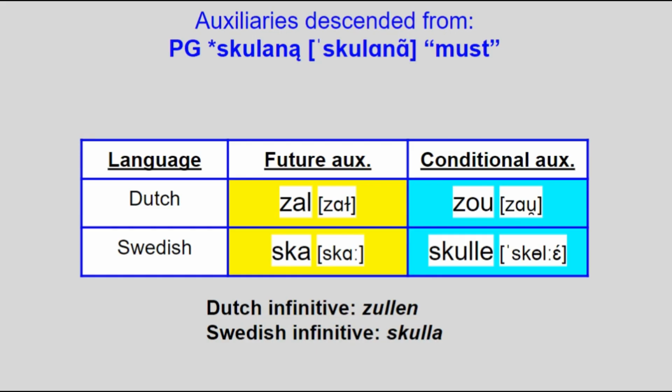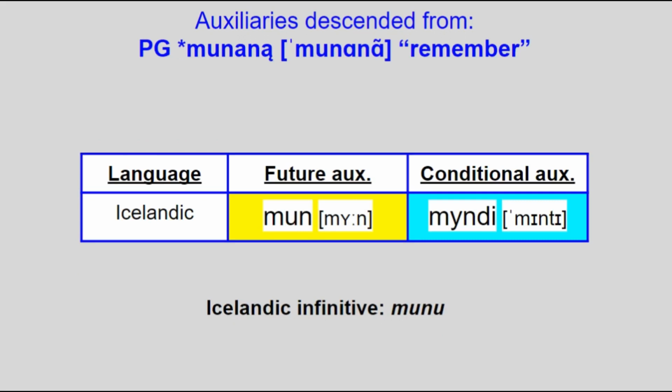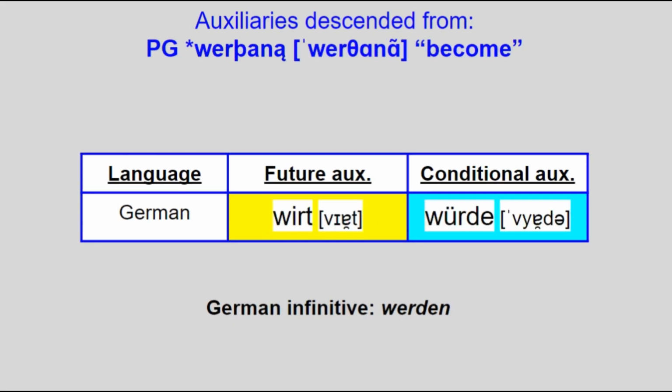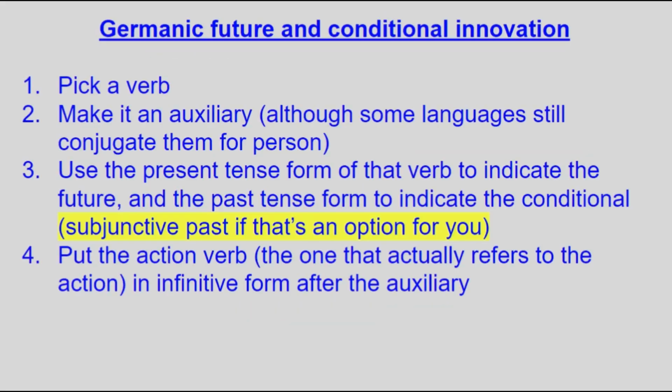For the other sources of the auxiliaries, Icelandic uses munu, which is descended from munanan, which meant remember, and German uses werden, which is descended from wirthanan, which meant become. By the way, the conditional forms for German and Icelandic are actually the subjunctive past forms, which of course only they can do since the other Germanic languages lost that mood.